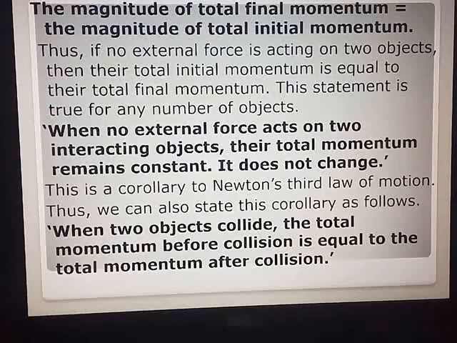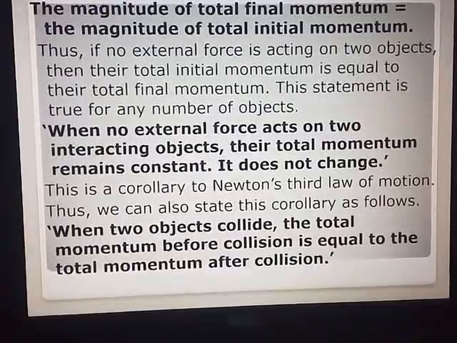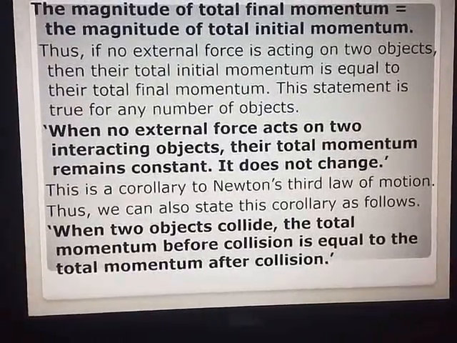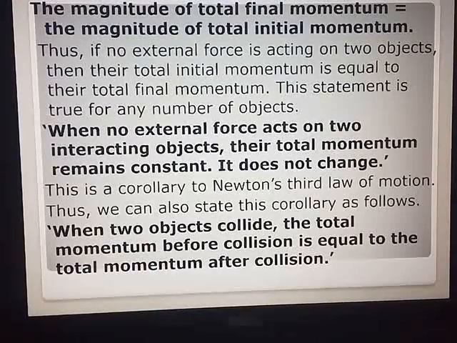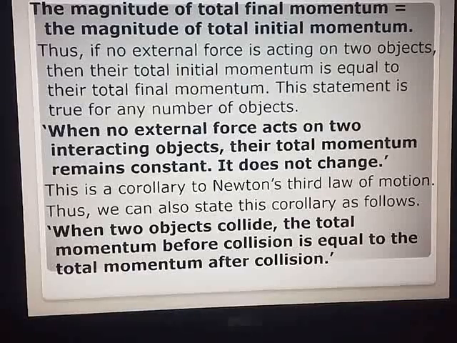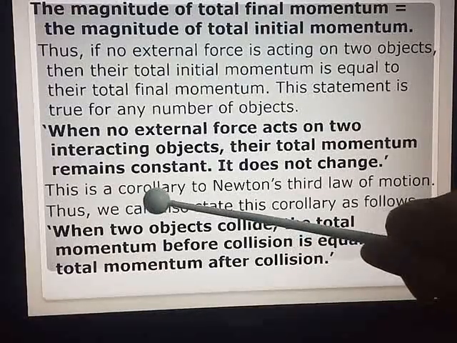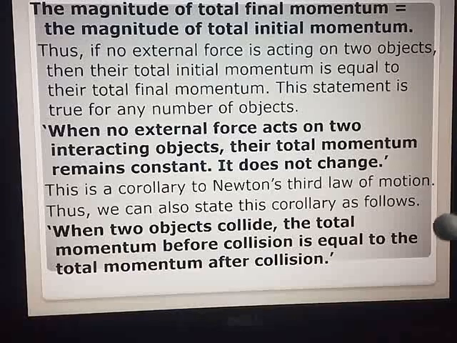You have studied the law of conservation of energy in the previous chapter. What did the law of conservation of energy state? That energy can neither be created nor destroyed. It can be converted from one form into another. Thus the total amount of energy in the universe remains constant. So same here, it is a corollary to Newton's third law of motion.